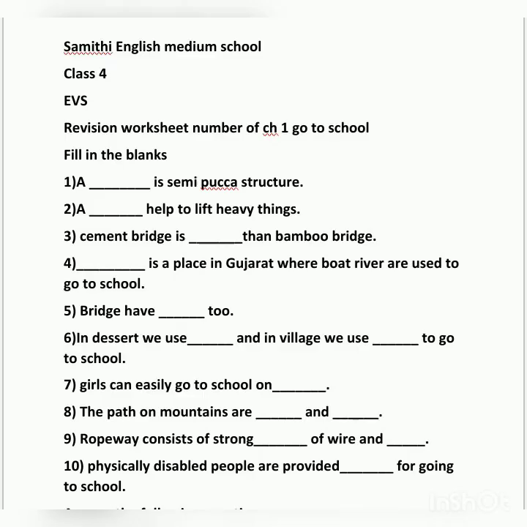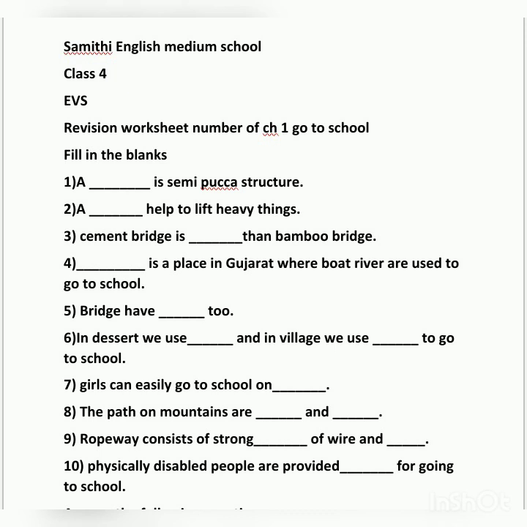So children, here is the worksheet of your lesson number 1. The very first is: a dash is a semi-pakka structure. Semi-pakka means what? Which is not stronger. A dash is not a stronger structure, which means of communication we have learned in this chapter, which is not so strong. Okay, now next, a dash helps to lift heavy things.